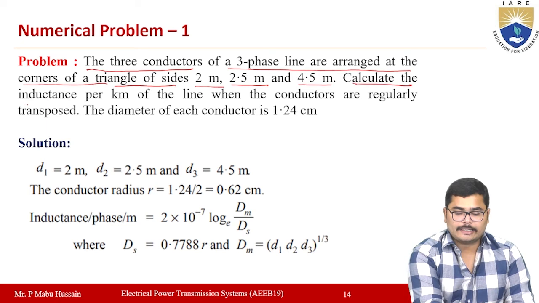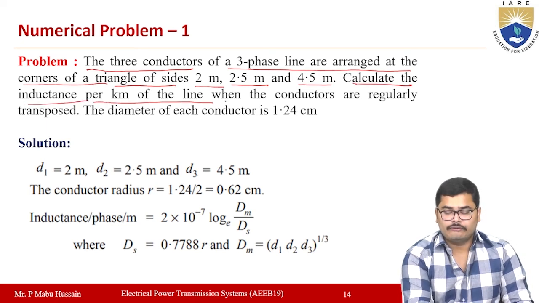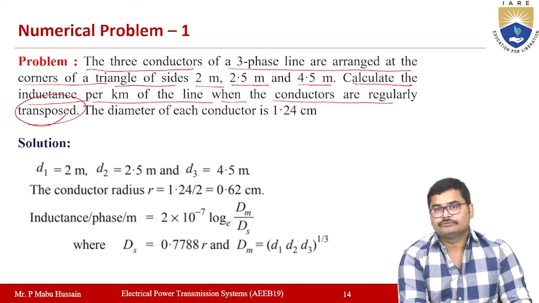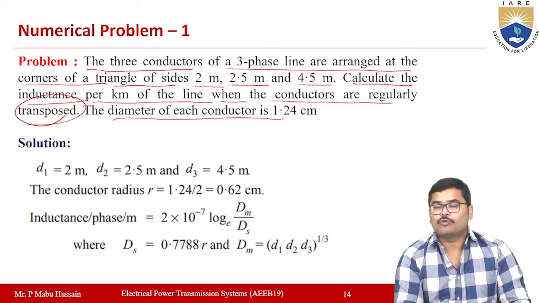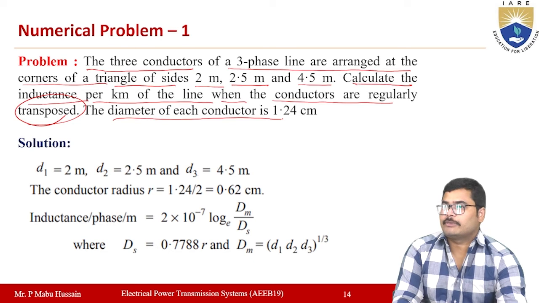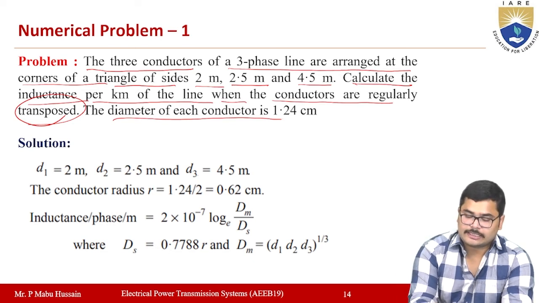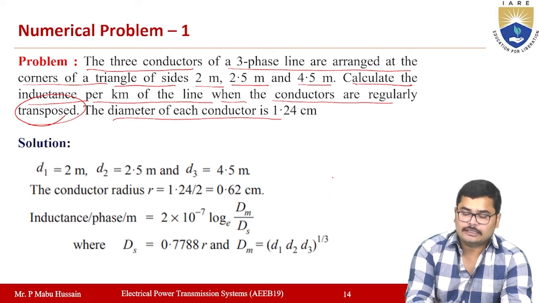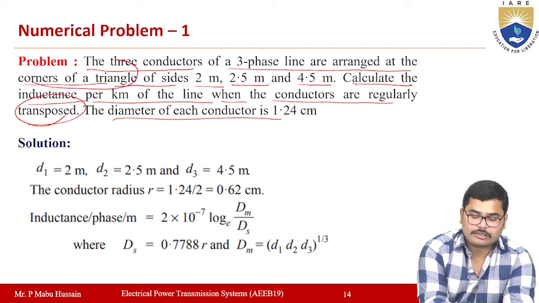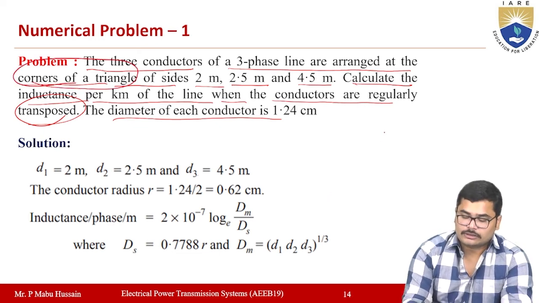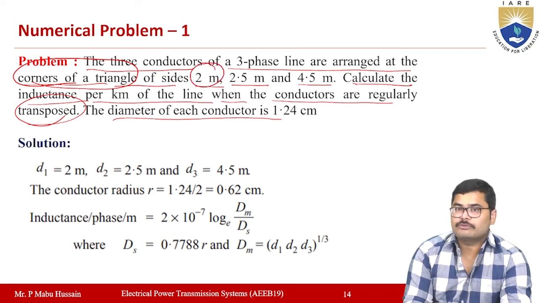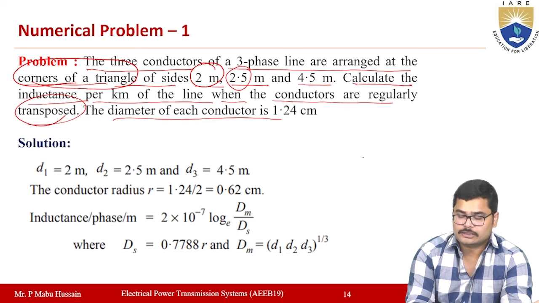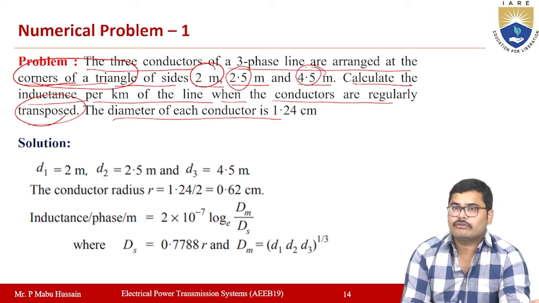Calculate the inductance per kilometer of the line when the conductors are regularly transposed. The diameter of each conductor is 1.24 centimeters. Here they are saying that you have a three-phase transmission line with three conductors arranged at the corners of a triangle. The sides are 2 meters, 2.5 meters, and 4.5 meters.